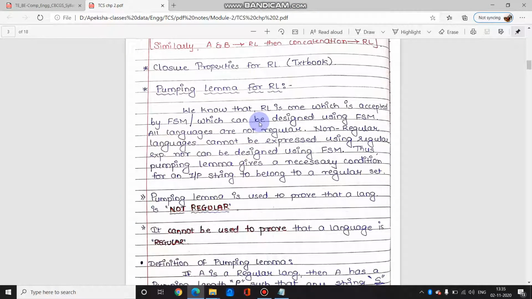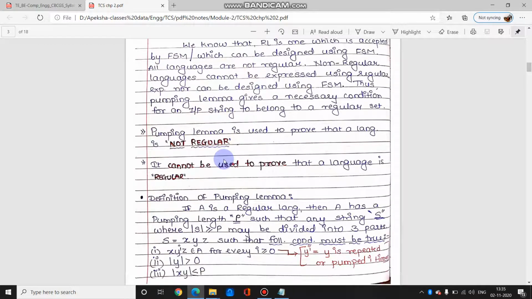Okay, next we start with pumping lemma for RL. Pumping lemma is a technique we use to prove that a given language is not regular. Regular languages we can prove easily, because if an FSM accepts that language, it is regular. But how do we prove that a given language is not regular? For that purpose, we use pumping lemma.